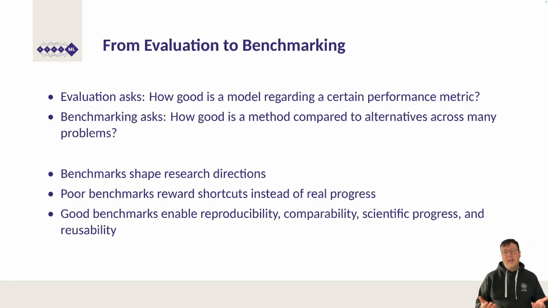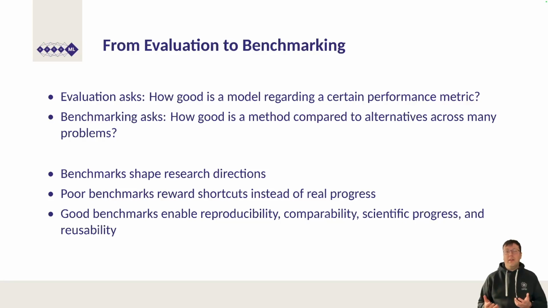Benchmarking is not just a technical exercise. Benchmarks shape research directions. When a community agrees on a standard benchmark, it implicitly agrees on what counts as progress. This is enormously powerful, but also enormously dangerous if the benchmark is poorly designed. Poor benchmarks reward shortcuts instead of real progress.